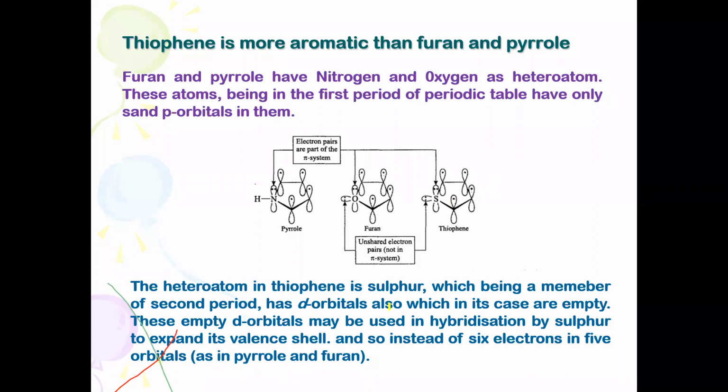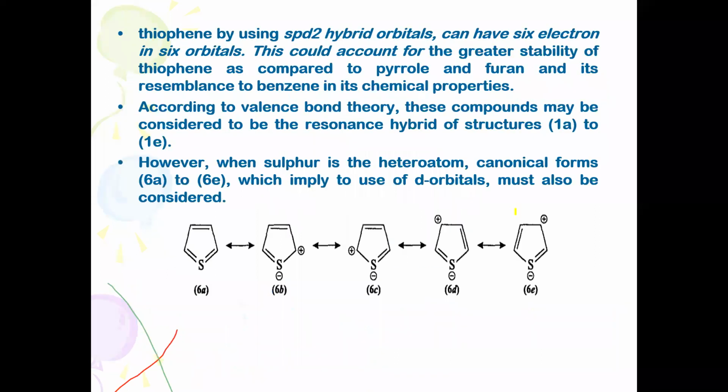So therefore d orbitals are also available for the system. In the orbital picture, they get involved in the delocalization process. Apart from the normal resonating structures, when electrons get involved with respect to the d orbitals, 5 more resonating structures are possible for thiophene.